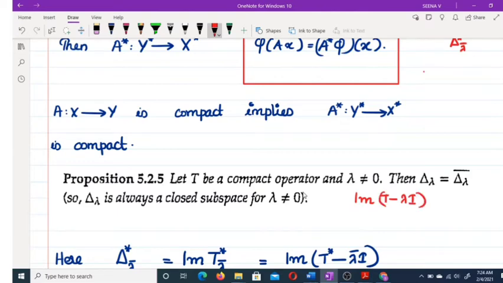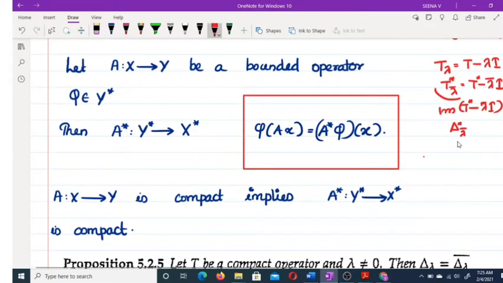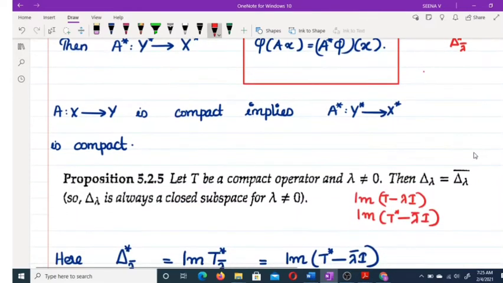So if you apply this result for T star, as T star is compact, we have the image of T star minus lambda conjugate I is also a closed subspace, if you take lambda conjugate for lambda. But the image of T star minus lambda I is delta lambda star. Therefore, this is a closed subspace.